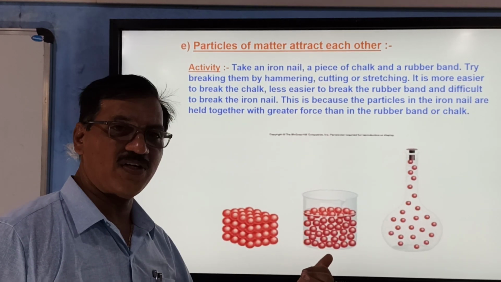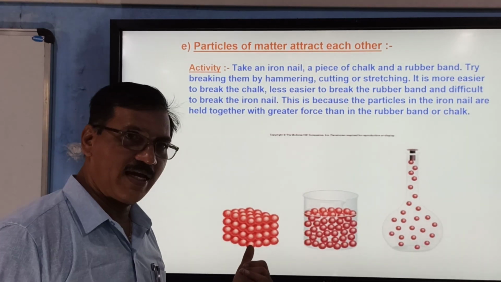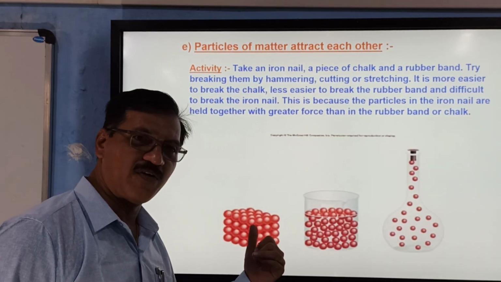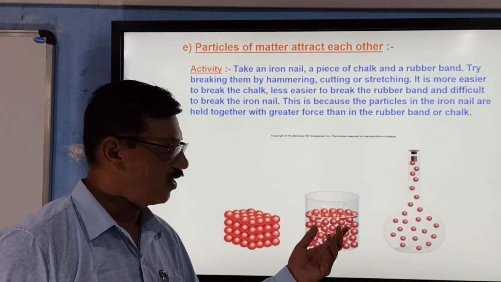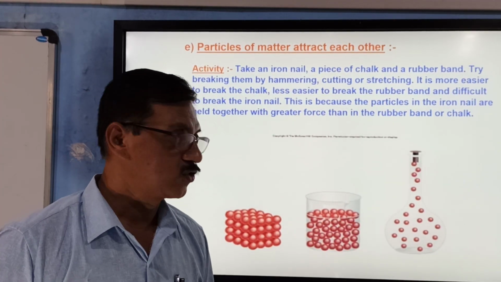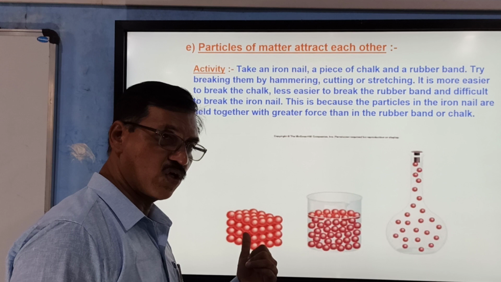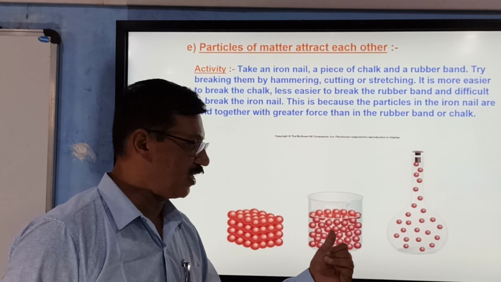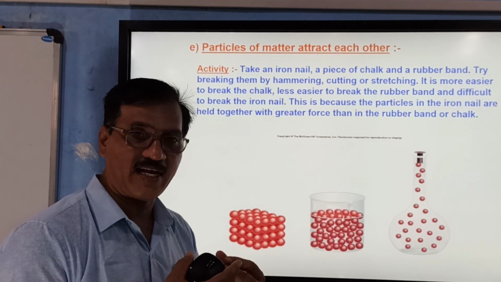So here is the picture which will show you the particulate view of solid, liquid and gas. In a solid, all particles are well arranged and there is less space between them. But in the particles of liquid, there is space between them. And the particles of gas, if it is in a container, are rarely present. So particles of matter are present like this, and therefore particles of solid have more attraction power, then that of the liquid and then that of the gases. So particles of solids have greater attraction force.